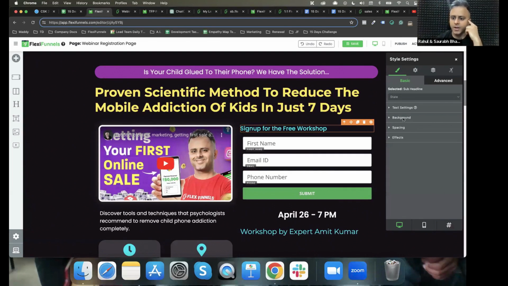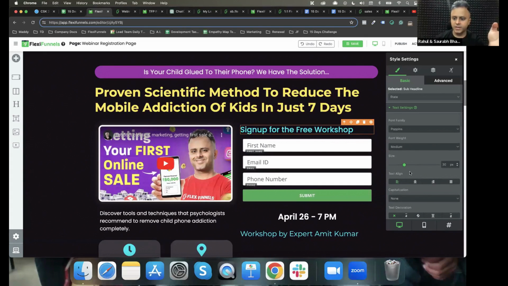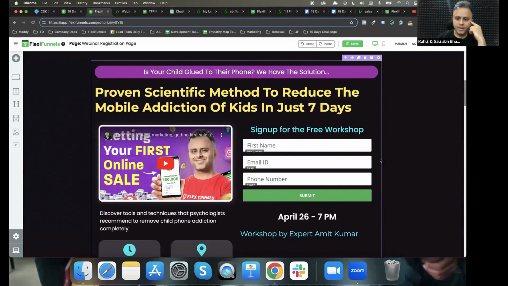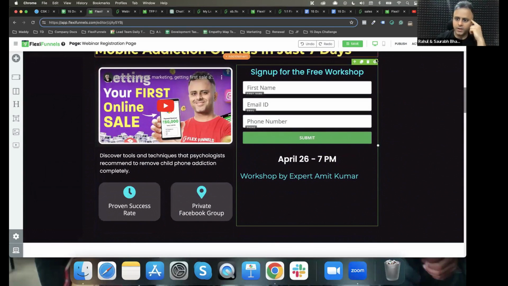So I will test this design and I will test that design. I will test both the designs and see which design is working better and giving me more signups. In this case, I will have to put some border to make it look better.